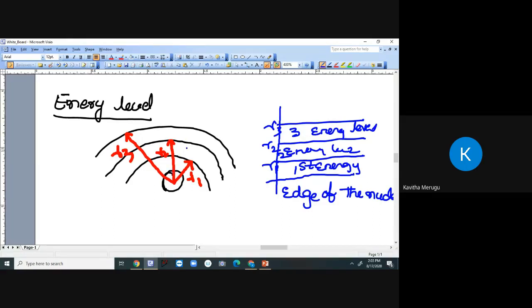For example, if you want to move an electron from, let's say, orbit number 1 to orbit number 2, there should be a requirement of additional energy to be fed. If you feed additional energy to it, the electron in orbit number 1 will be excited towards orbit number 2. That means the electron will be lifted to a higher energy level.